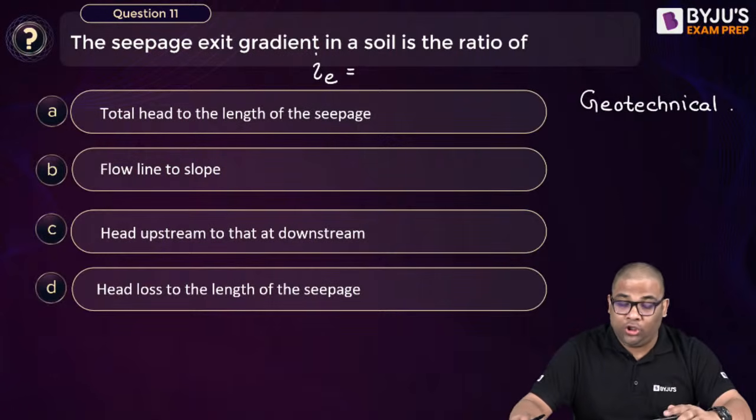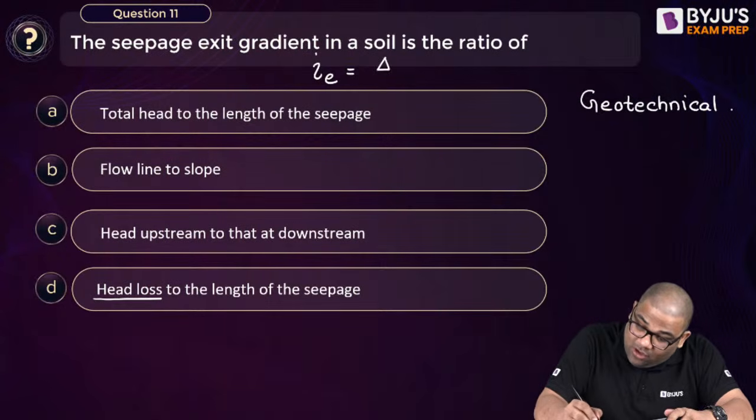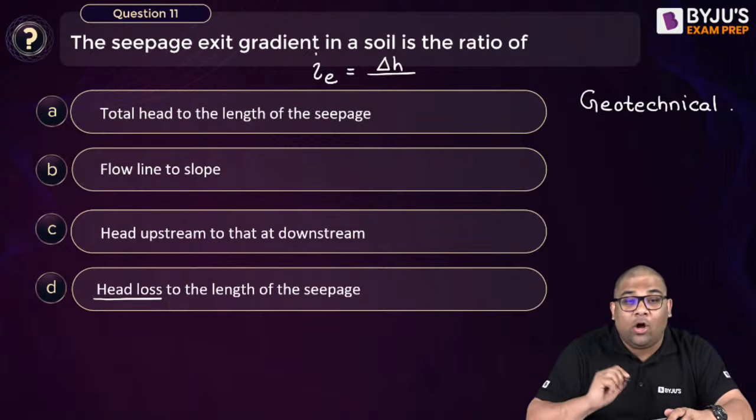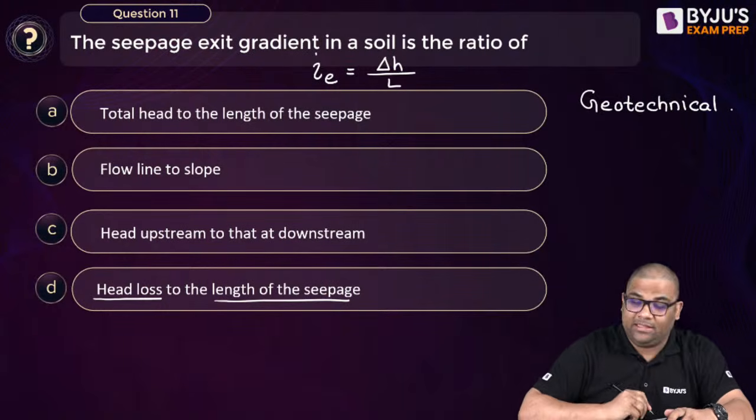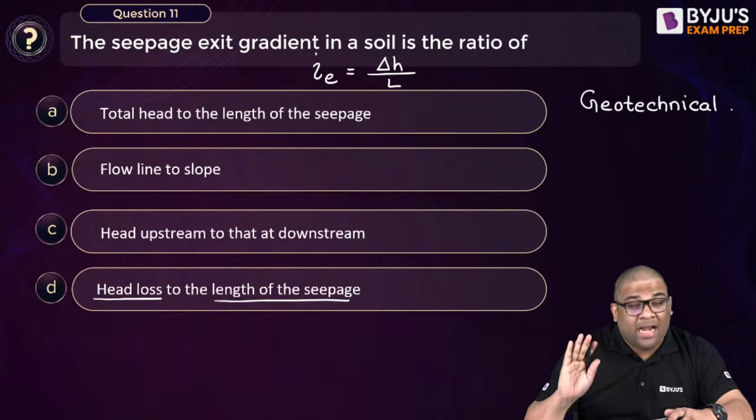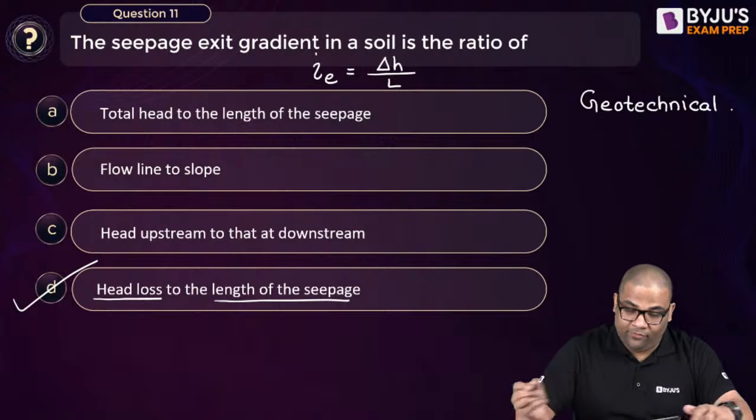Jaldi, jaldi. No, no, no, it's not gradient. It is exit gradient. So, head loss. It's not total head. It is head loss divided by the length of seepage. Yes, at the exit, right? So head loss by length of seepage. Okay, so option D. Very good.